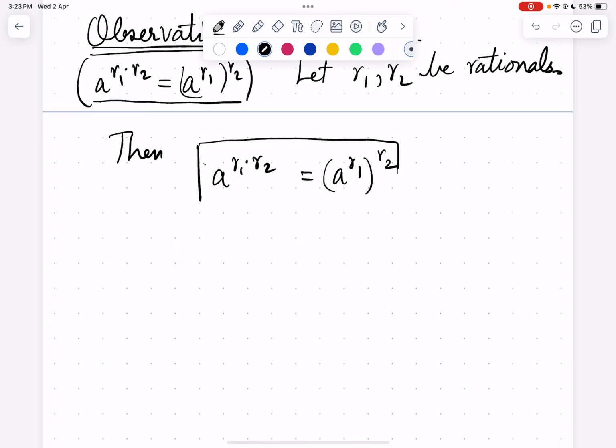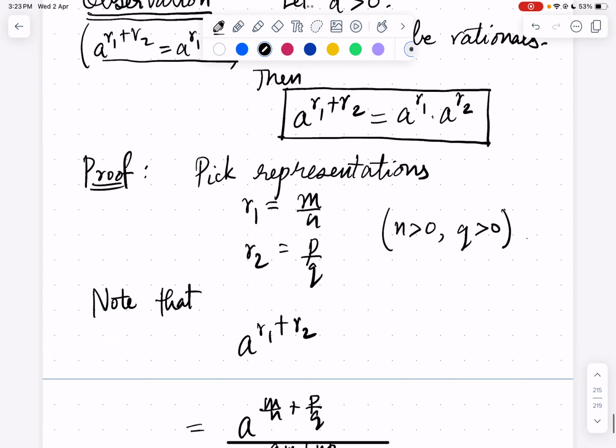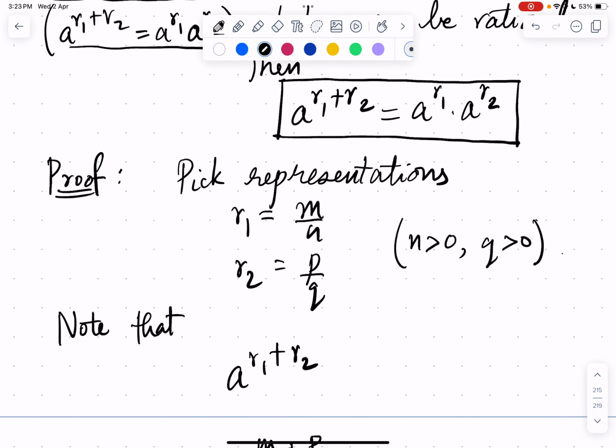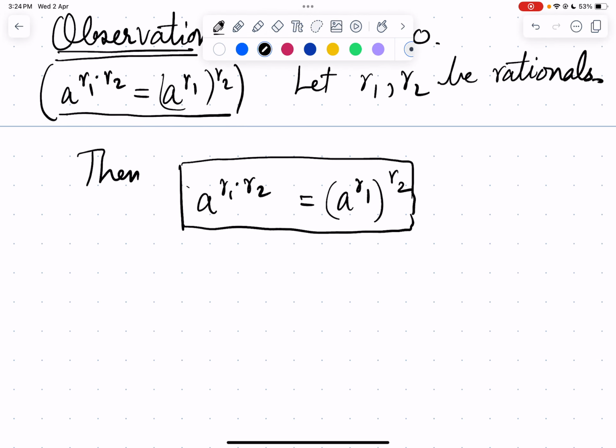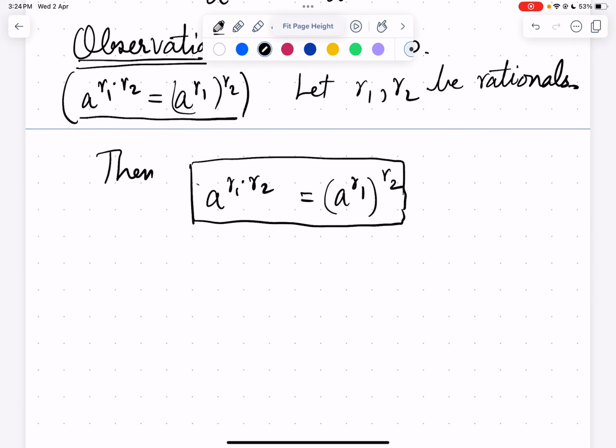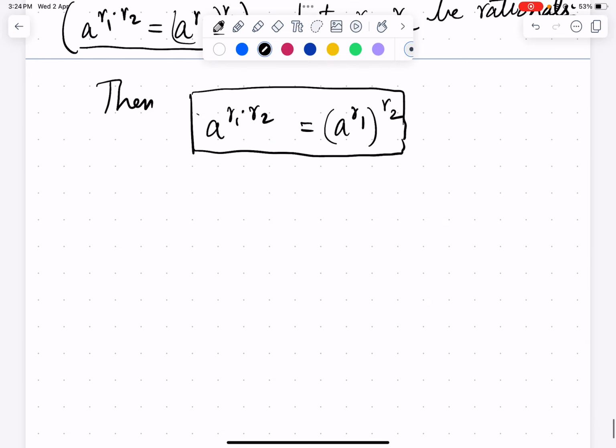Note that these properties already hold for integer powers. We can easily verify that a^(m+n) is a^m times a^n, and a^(mn) is (a^m)^n, for integer powers, but it turns out these properties extend to rational powers as well. So we'll prove that a^(r1 r2) is (a^r1)^r2. Proof.